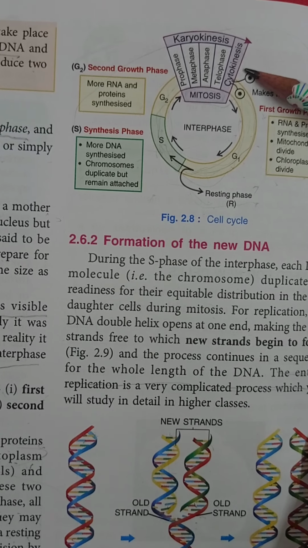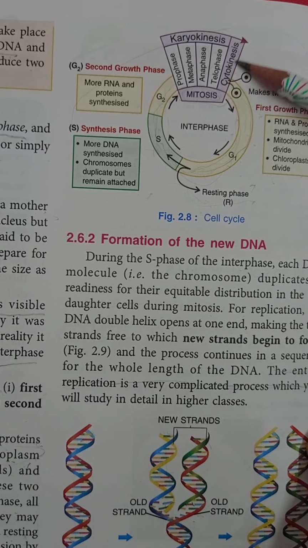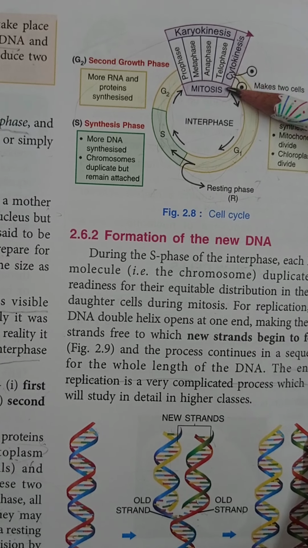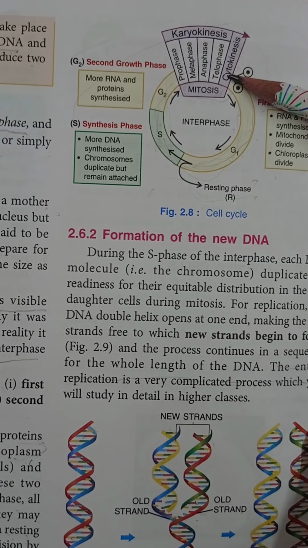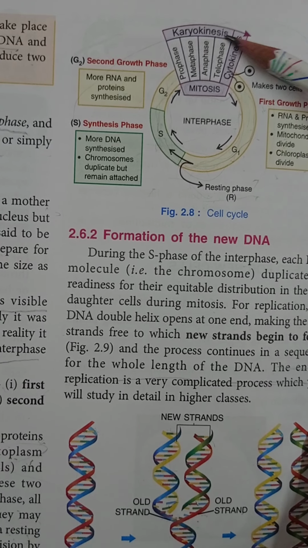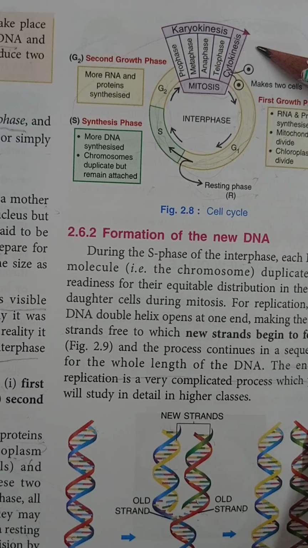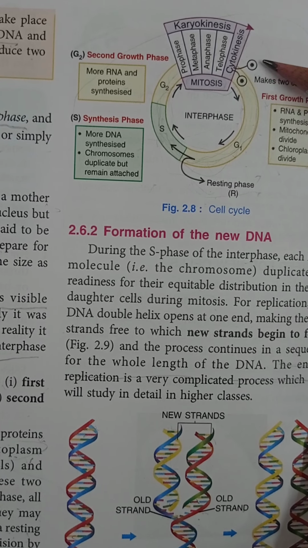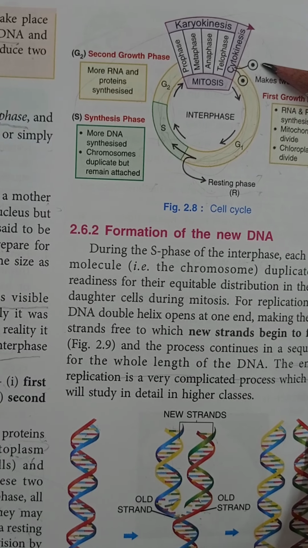And after that there is cytokinesis. Cytokinesis means the division of the cytoplasm of the cell. And during these four phases, there is the division of the nucleus of the cell. And after the cytokinesis, the two new daughter cells are formed with two different nuclei.